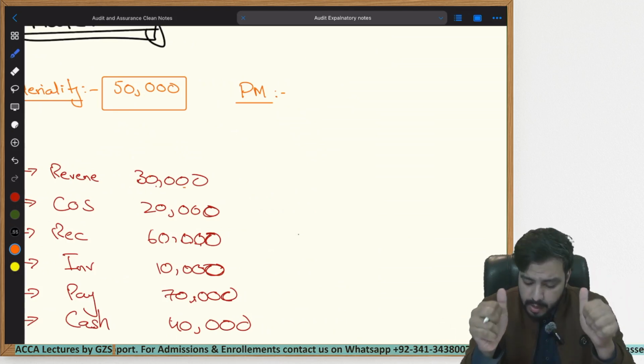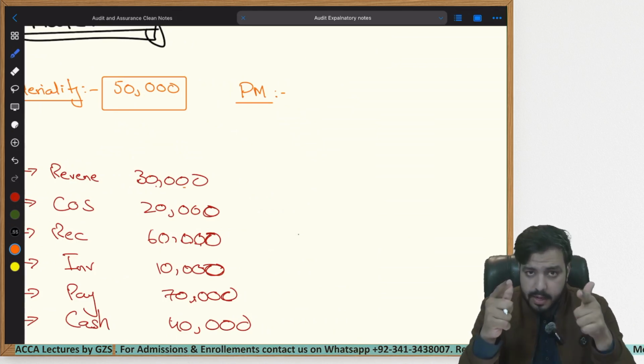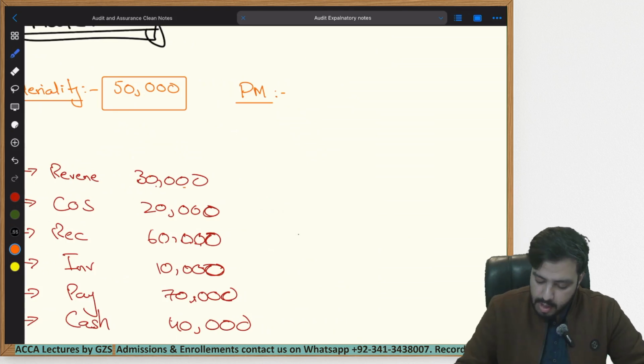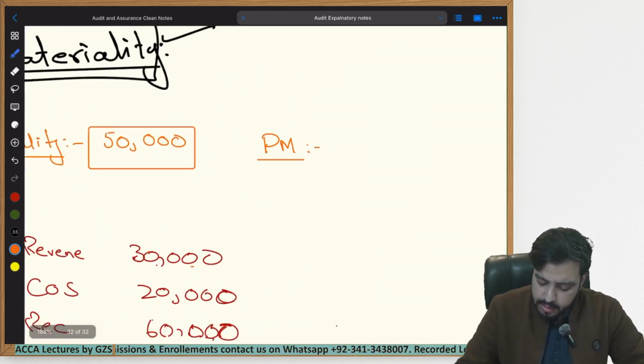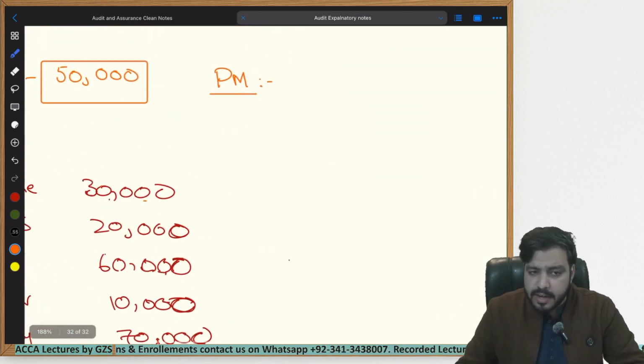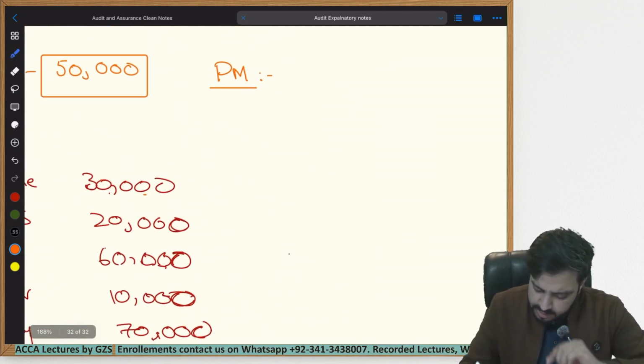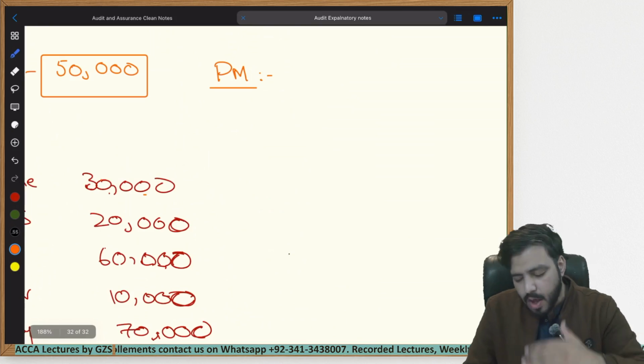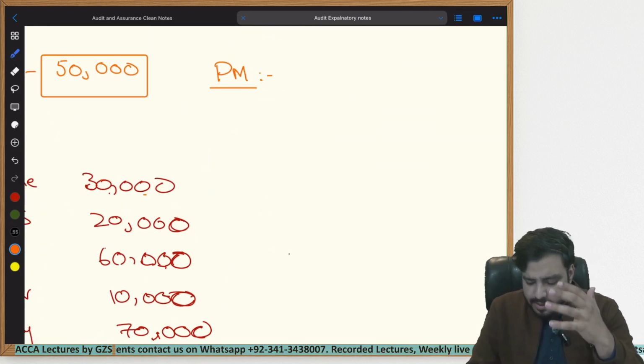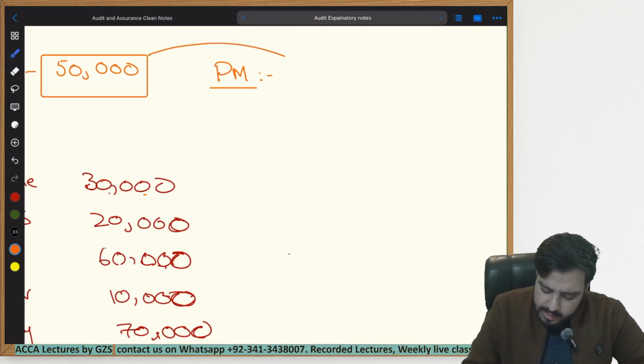And in order to understand performance materiality, this is the example that I'll give you. Then we will move towards the definition, because definition is something that you will have to learn. But what is performance materiality? You can only learn it from this specific example that I'm about to give you. Performance materiality basically means that the amount of materiality is reduced.